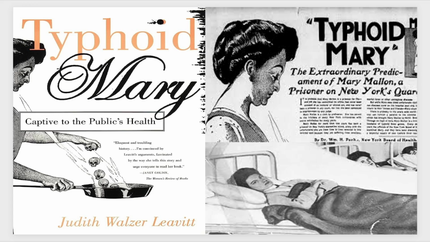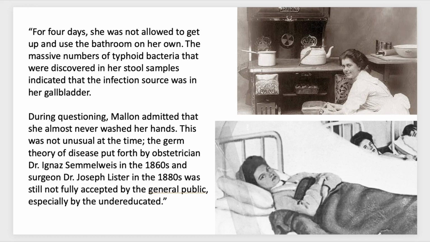And when she would go to a different wealthy family to be their cook, she would never, of course, tell anybody where she was going. She would come quickly and leave quickly, and she would deny, because there was a point where they were investigating, and people were figuring out that she's the common denominator between all these different families and people who have had typhoid fever. Long story short, they tested her for this bacteria, and they found that it was actually in her feces and urine, and it was residing in her gallbladder.